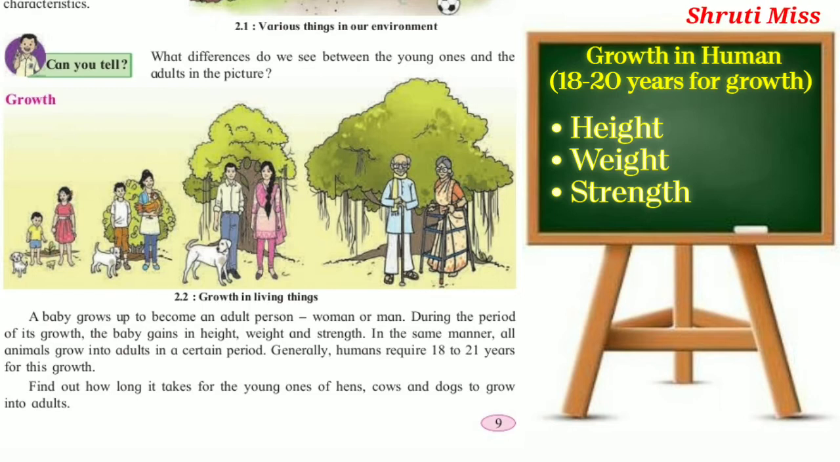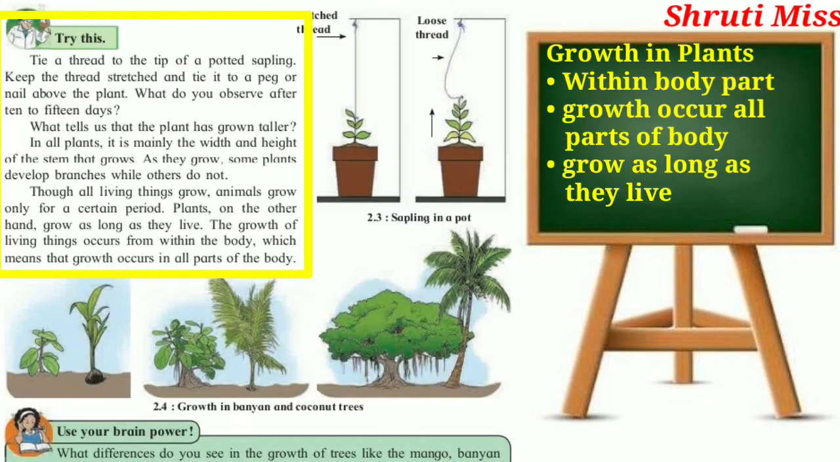Okay, so in this diagram we can see that there is a girl, a boy, a dog, and trees, and they are growing in a certain period. But in humans it will take 18 to 21 years for complete growth and development. Is that clear? So the next point,